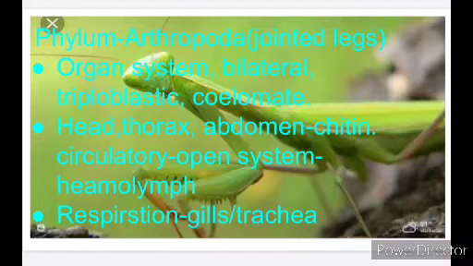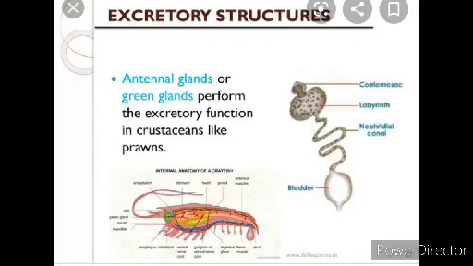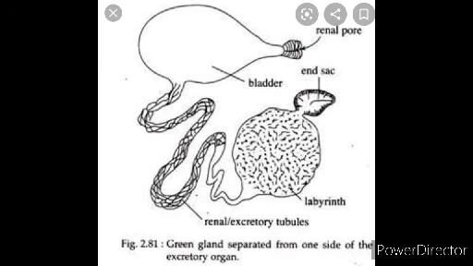And then respiration is through the body surface, and gills or trachea. Okay, gills or trachea are present. And excretion is by specialized organs, Malpighian tubules, or otherwise green glands. If you see the cockroach, in the head region, besides the antenna, a small antennule is present, and that is called the green gland. And in reproduction, the sexes are separate.